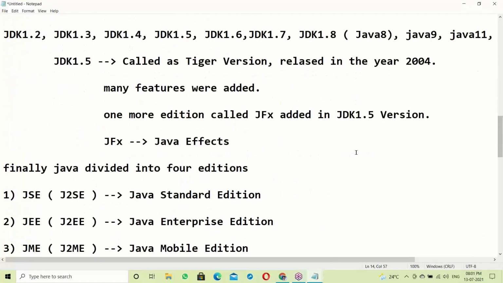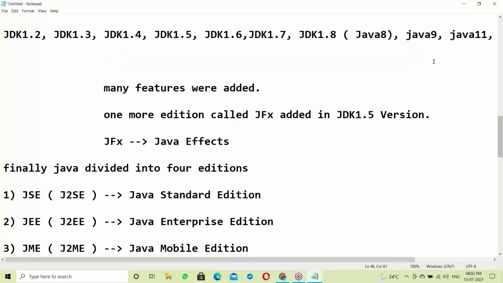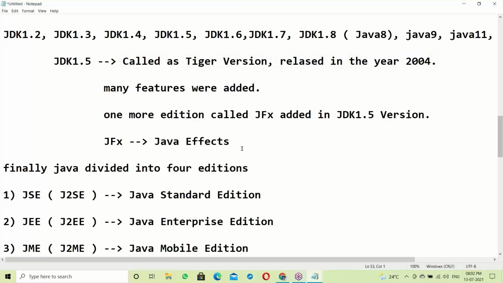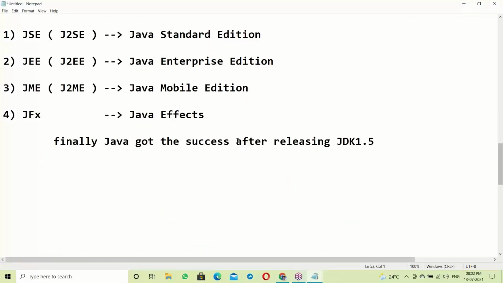JDK 1.5, the Tiger version, came in 2004. So almost 10 years were taken before Java finally got the success.